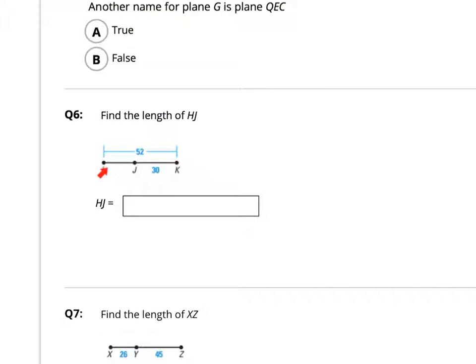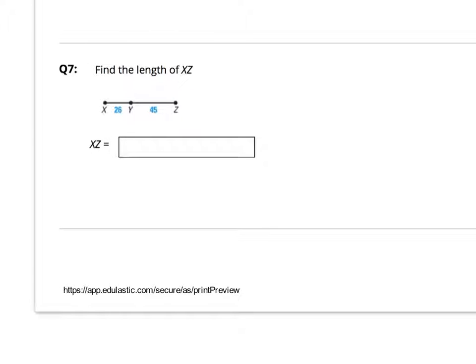On number 6, we need to find the length of HJ. How long is it from here to here? The whole thing is 52. From J to K is 30. What do you have to do to figure out just this section here? And type that in the box. On number 7, we want the length of X to Z, the whole way across.